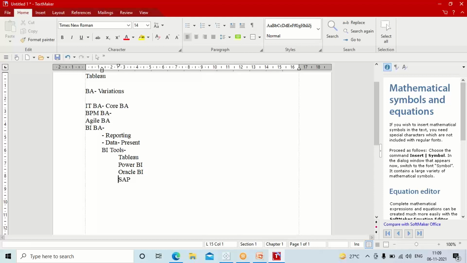Okay, so why are we learning about Tableau now? Guys, if you talk about Oracle BI, SAP and Power BI, these tools require some specific functionalities and special requirements. Unless we get that option, we would not be able to use them. Secondly, and most importantly, Power BI cannot work on very large data.